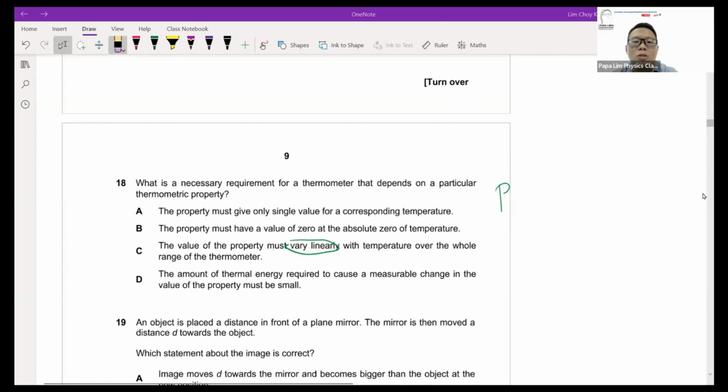When we say continuous, it can be in the opposite direction: for every increase in temperature, the property decreases, or it can be the same direction: increase in temperature, increase in property. As long as it's continuous. Another way of saying continuous is that for every temperature, there is only a particular value for that property.